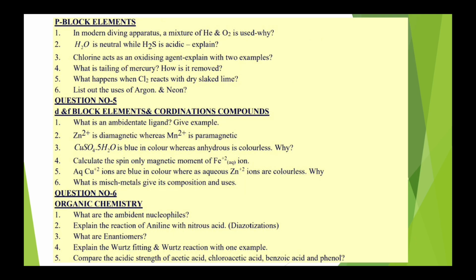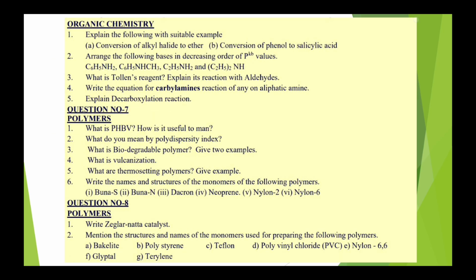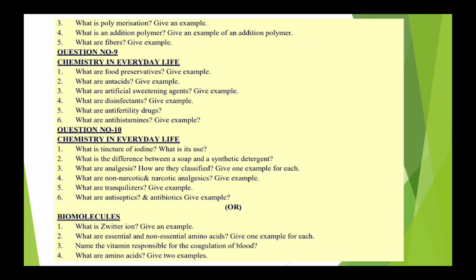Then arrange the following in decreasing order of basicity. Keep in mind that this is most important. Then Tollens' reagent, then carbylamine reaction, explain with example. Then from polymers, PHBV reaction and biodegradable polymer with example, and thermosetting polymer. Then write the structure of monomers of the following polymers, very important. Then Ziegler-Natta catalyst also one of the most important questions. Then polymerization, addition polymers, very important.